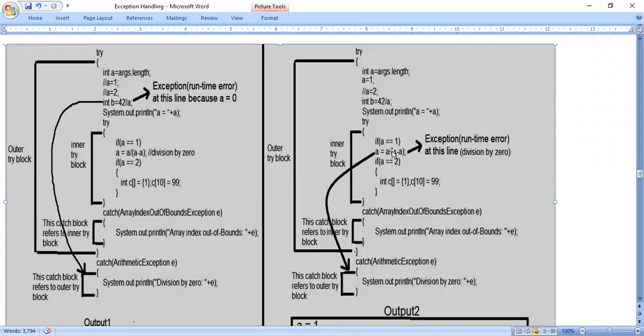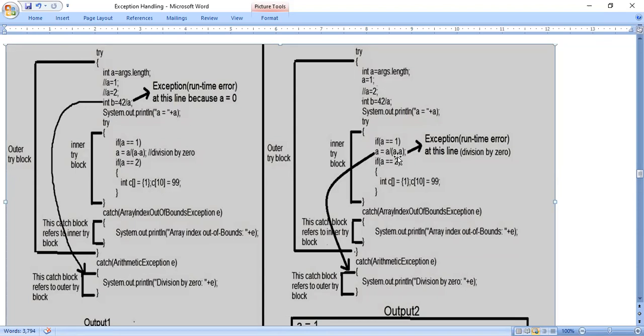In the inner try block, we have the statement if A is equal to 1. So a condition is there. If A is equal to 1, yes, the condition is true because the A value we have assumed is 1. Next line, A is equal to A by A minus A. Why I have written this statement is just to make an error. Intentionally, we are making an error. That error is again arithmetic exception.